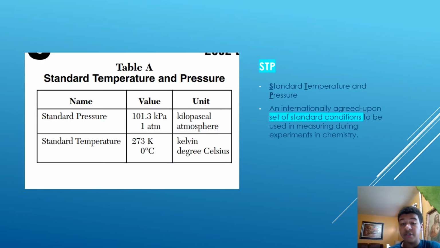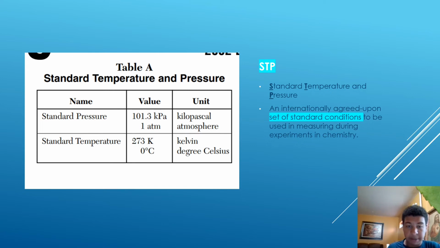Now, different substances can exist as different states of matter at STP. What is STP, you ask? Standard temperature and pressure, STP. An internationally agreed upon set of standard conditions to be used in measuring during experiments in chemistry. These would be the standard, the normal conditions when you're doing an experiment.